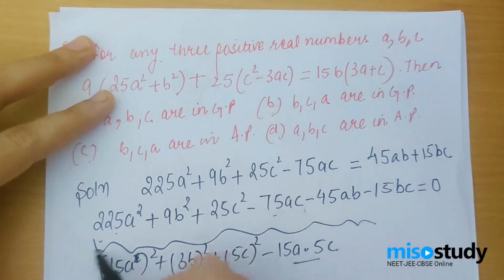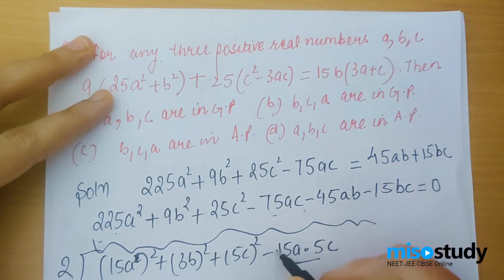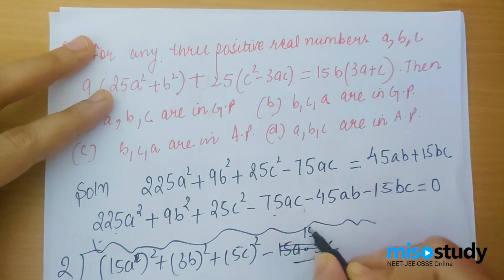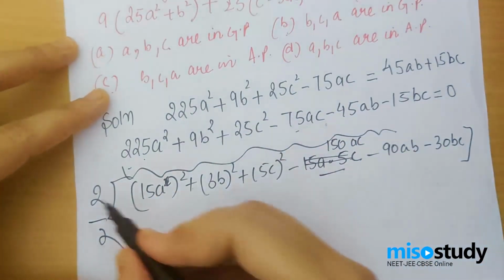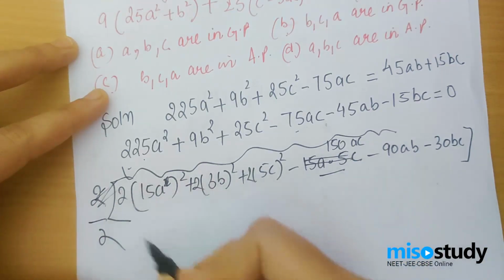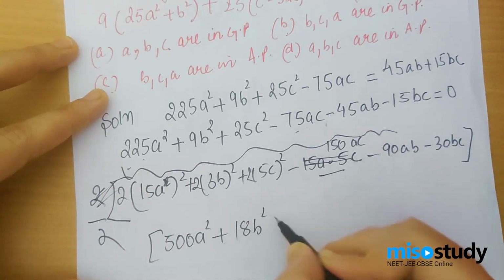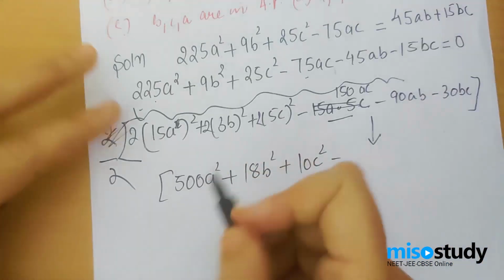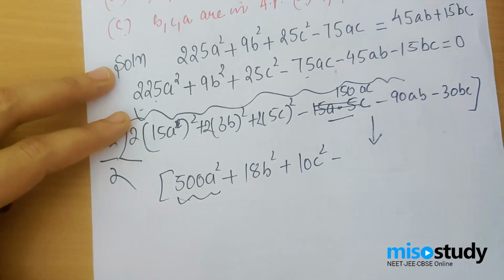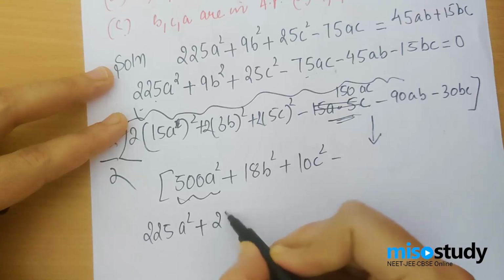So what am I supposed to do? I need to multiply by 2 and divide by 2 in order to make it a proper expansion. So once I multiply, this will become 150AC, this will become 90AB, and this will become 30BC. Now, what next? Once I multiply this by 2, this by 2, this by 2, let's see what happens. This will be 500A squared, this would be 18B squared, and this would be 10C squared, minus the same, this remains the same. Now if you closely view it, 500 is not a square of any quantity, so I'll break it into 225 because that also suits my option over here.